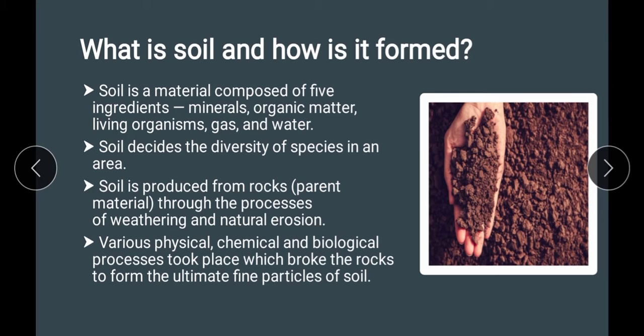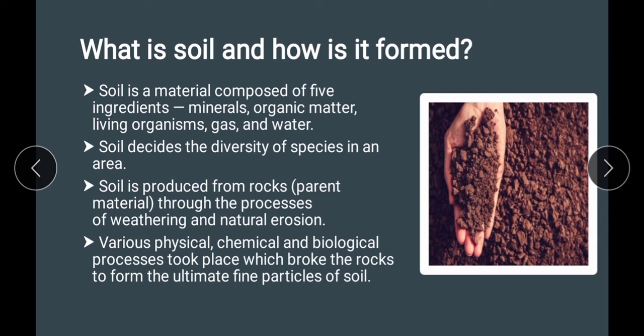Soil is a material that is composed of 5 ingredients, that is minerals, organic matter, living organisms, gas and water. The soil decides the diversity of species in an area. That is, what kind of animals and plants are present in an area is decided by the quality of the soil over there. Soil is produced from rocks, that is parent material, through the processes of weathering and natural erosion.